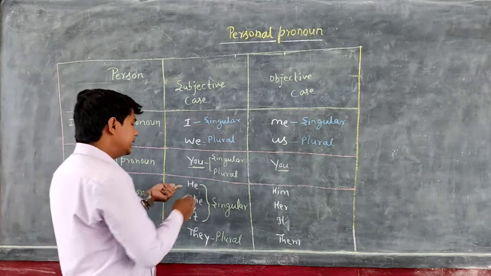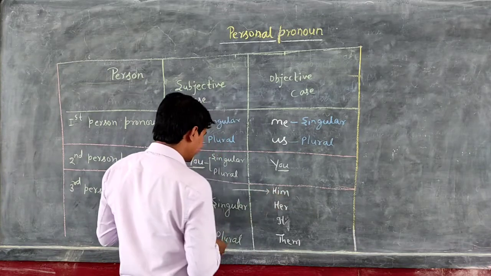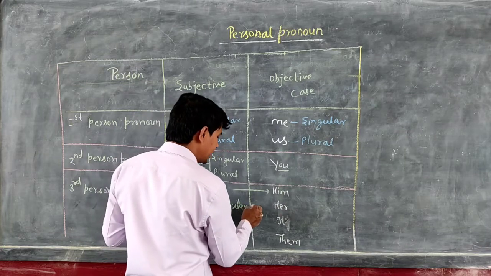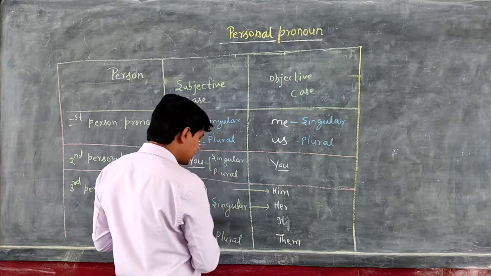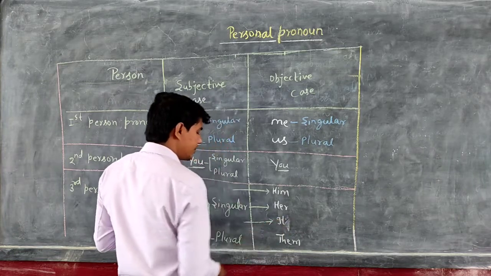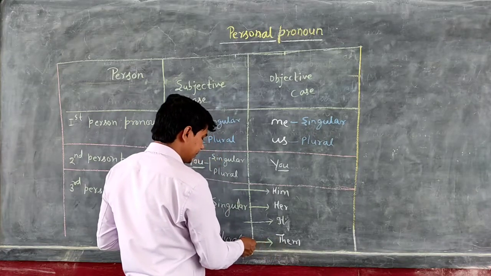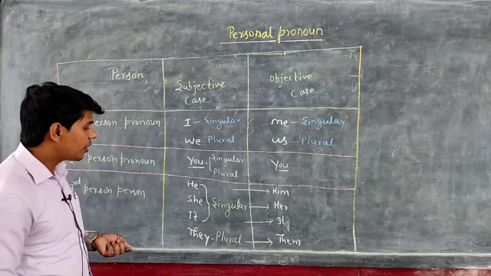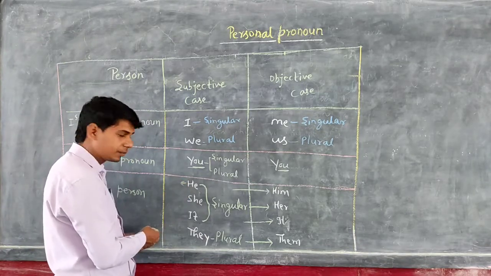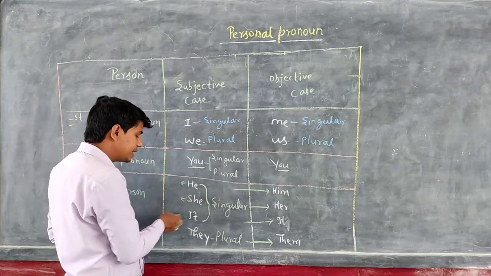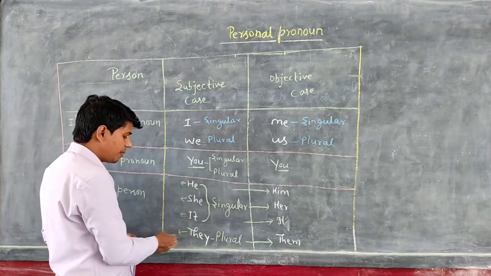He is the subjective case and him is the objective case. She is the subjective case, her is the objective case. It is the subjective case, and it is the objective case. They is the subjective case, and them is the objective case. If we talk about gender, he is used for masculine gender, she is used for feminine gender, it for neuter gender, and they is common gender.